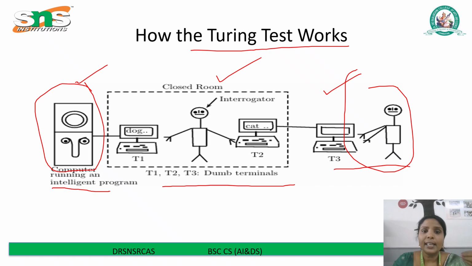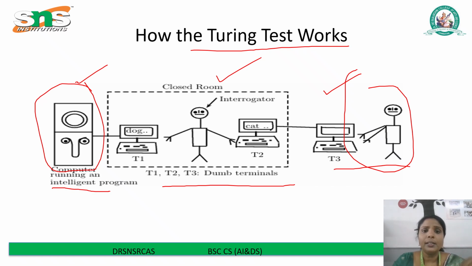The interrogator can ask any kind of question. For example, describe your dog or what is your favorite color. Both the machine and the human reply with text. The goal is for the machine to respond in such a way that the interrogator cannot distinguish between the human and machine replies based purely on the text-based conversation.